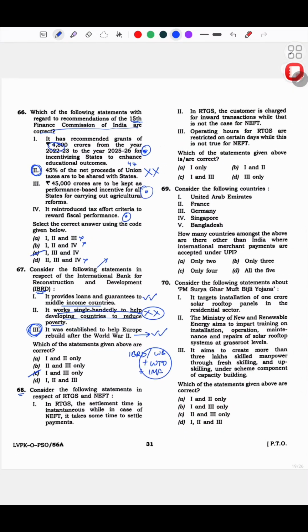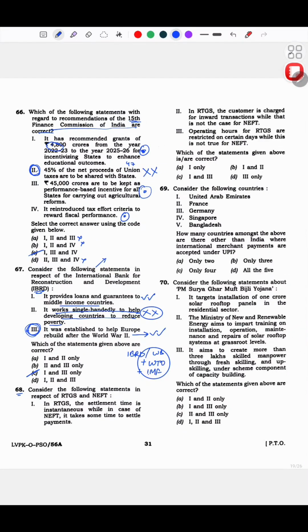Now 68. This is where I would say half of it was my silly mistake, half of it I would blame on the wording of the question. Okay, RTGS settlement time is instantaneous, while in case of NEFT, it takes some time to settle payments.